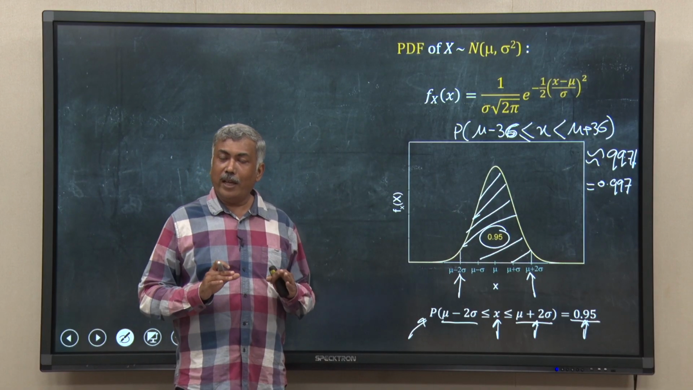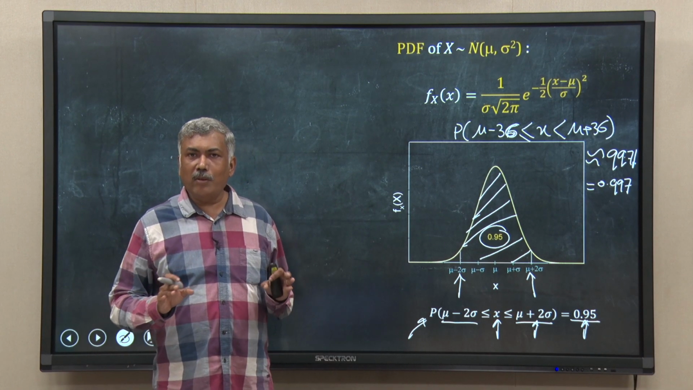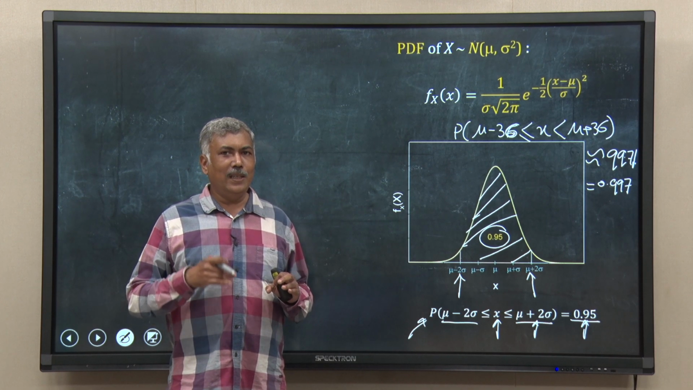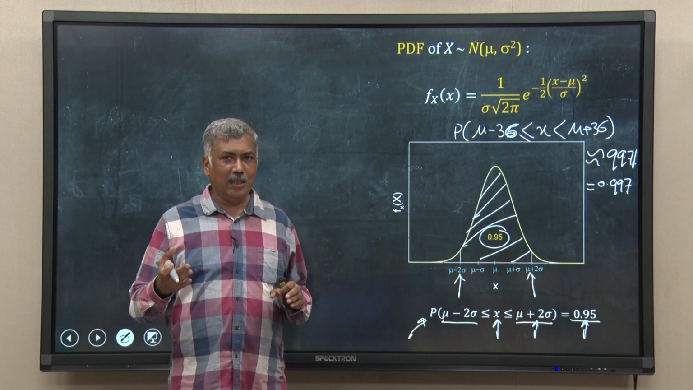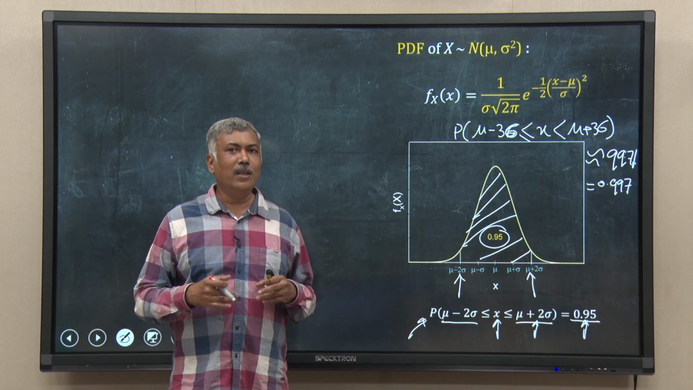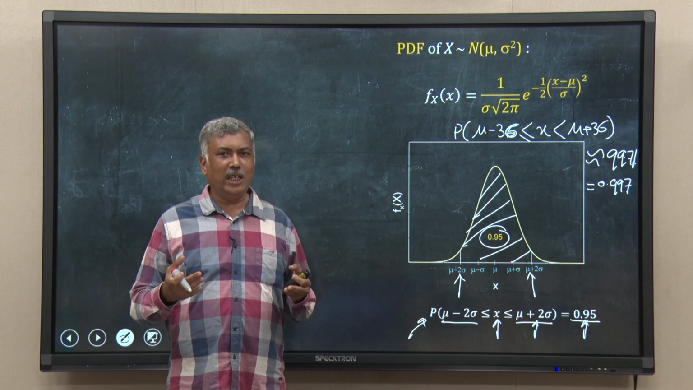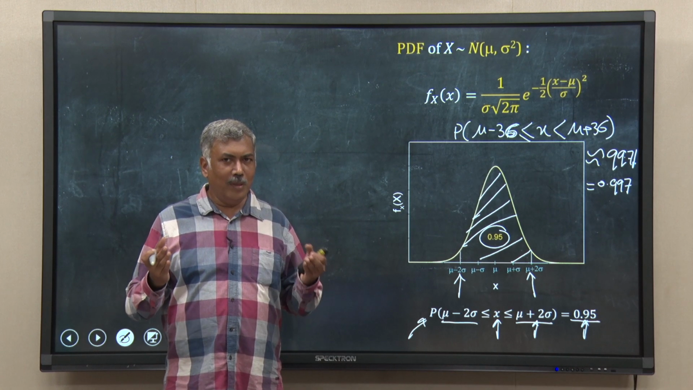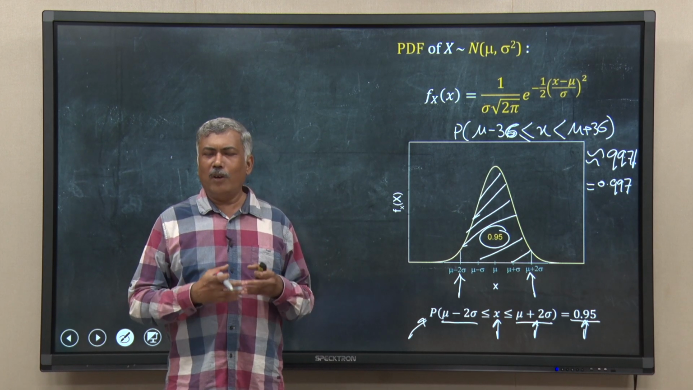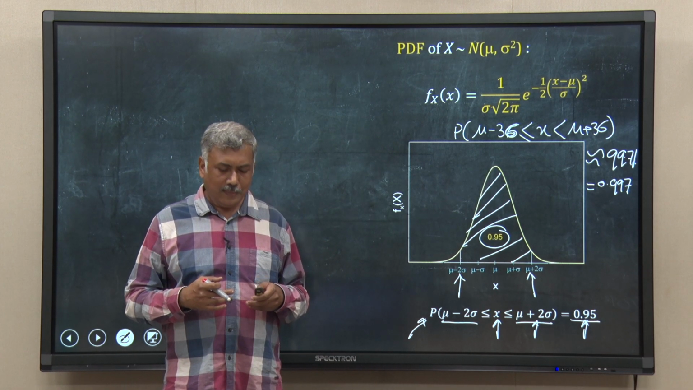And again, I would like to remind you, it is irrespective of the value of mu and sigma you have considered. So, that is why this 1 sigma, 2 sigma, 3 sigma interval based probability in the normal distribution is called the rule of thumb of 68, 95, 99. If you remember this, it helps you immensely in statistical analysis for lots of different types of data.